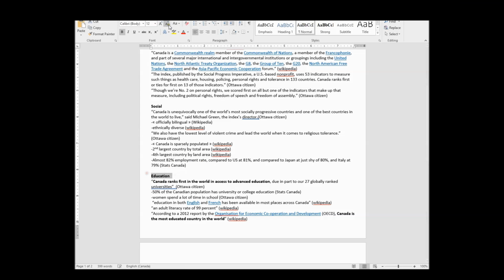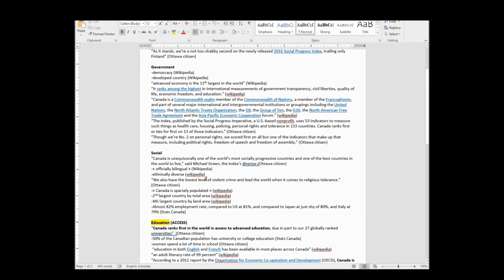I'm just going to highlight education in yellow so you guys can see that it's separate from the fact. So now I'm going to make sure that it flows. So we've got first, in terms of access, not only do we have access, but now we have access to this education. Women have access. We have access to language. We have access to literacy. And then we're the most educated. So you know what? It actually kind of flows nicely if you turn, so education, and let's just go access. I hope I spelled that right, access.